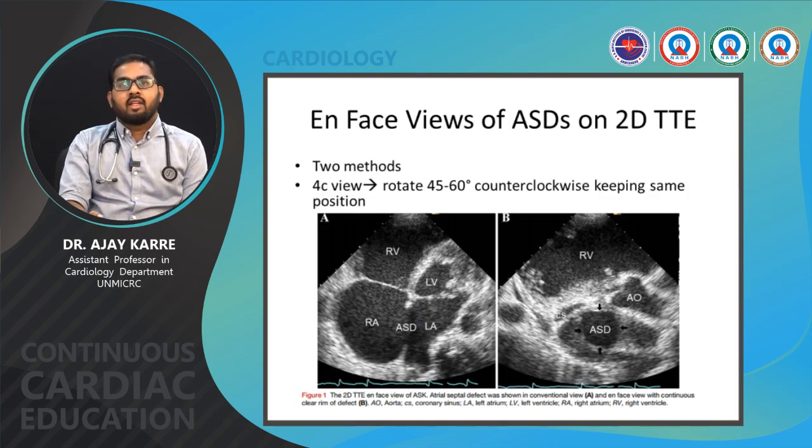In-phase views of ASD on 2D transthoracic echo. There are two methods, the 4-chamber view. First we have to get the best 4-chamber view, then rotate the probe by 40 to 60 degrees counterclockwise, keeping the same position. Here, on the second image, we are able to see the end-phase view of the continuous clear rim of the defect.